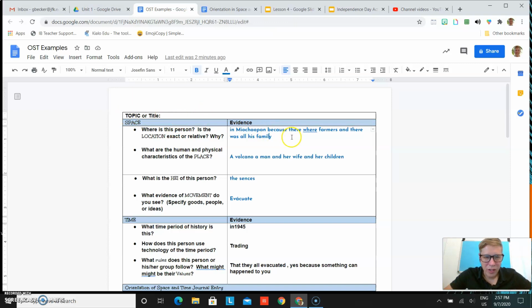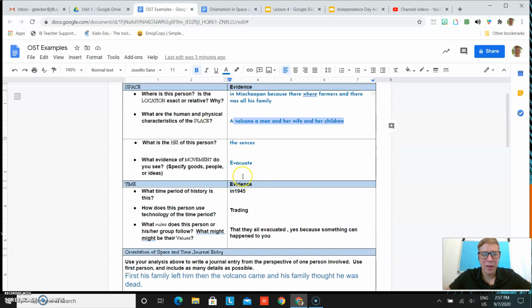In their question of where is this person, they do say in Michoacan, however, they don't use location, they don't use exact, they don't use relative, they don't really describe anything in place, they just said a volcano, a man, her wife, and children. Yes, that's true, however, again, not using any of the vocabulary.